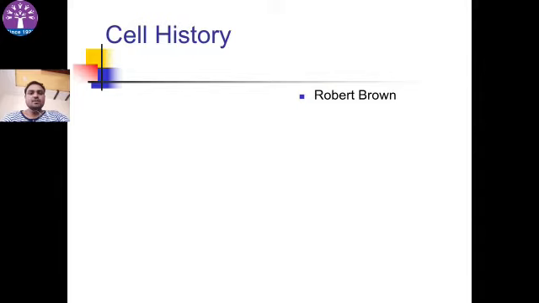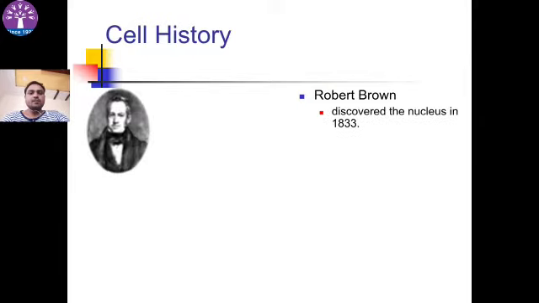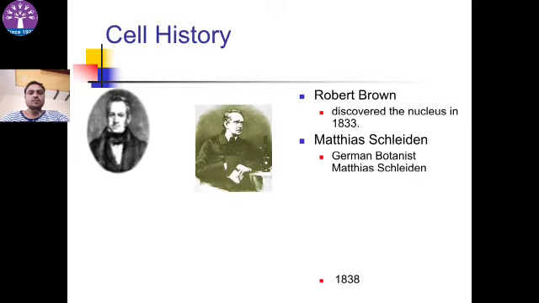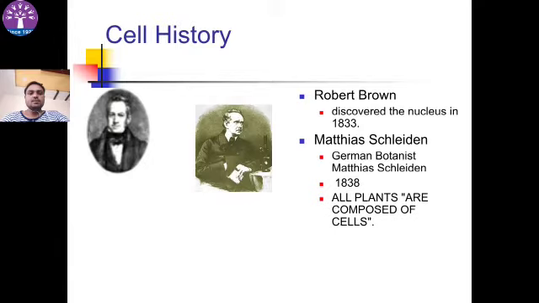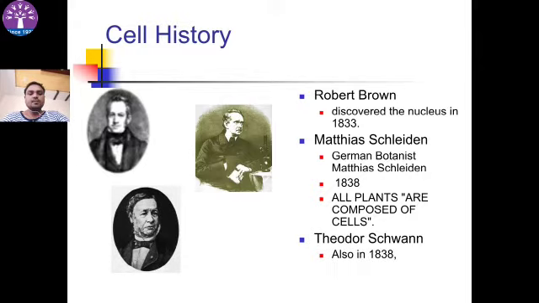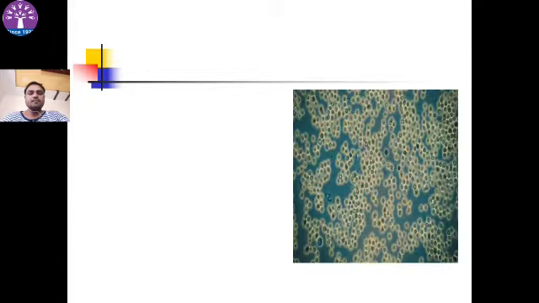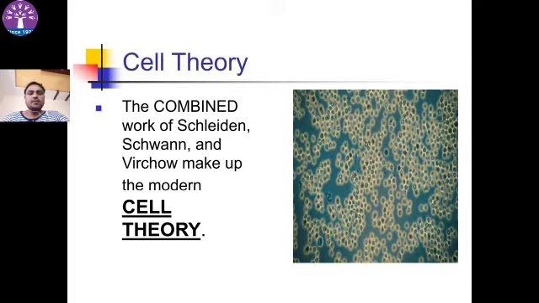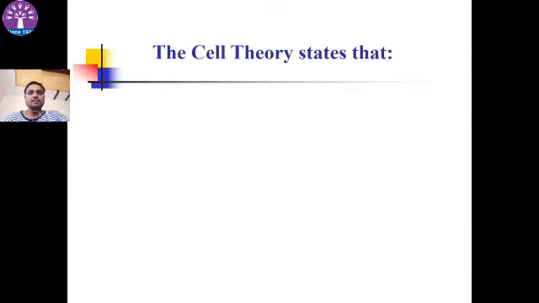History of cells. Robert Brown discovered the nucleus in 1833. Matthias Schleiden, German botanist, found that all plants are composed of cells. Theodor Schwann, also in 1838, discovered that animals were made up of cells. Cell theory. The combined work of Schleiden, Schwann and Virchow make up the modern cell theory.